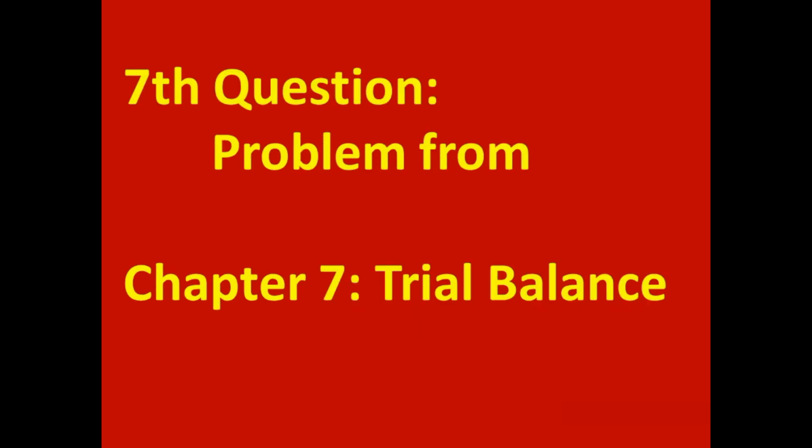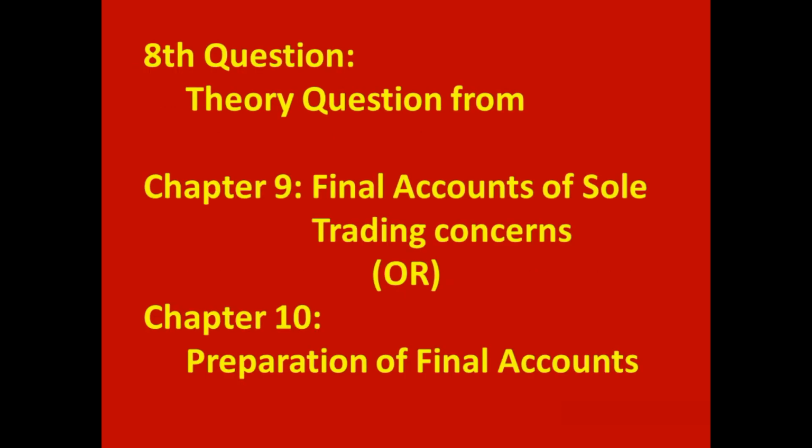Seventh question is a problem. It comes from chapter 7, trial balance. Eighth question is a theory question. It comes from chapter 9, final accounts of sole trading concerns, or chapter 10, preparation of final accounts. With this, first 2 points are completed: public examination paper pattern and weightage of chapters.